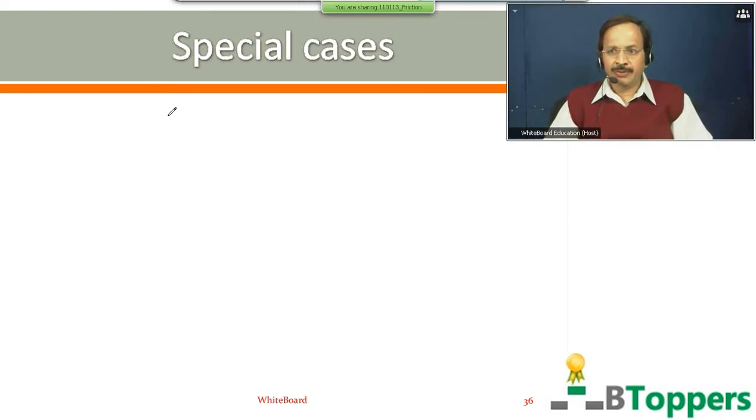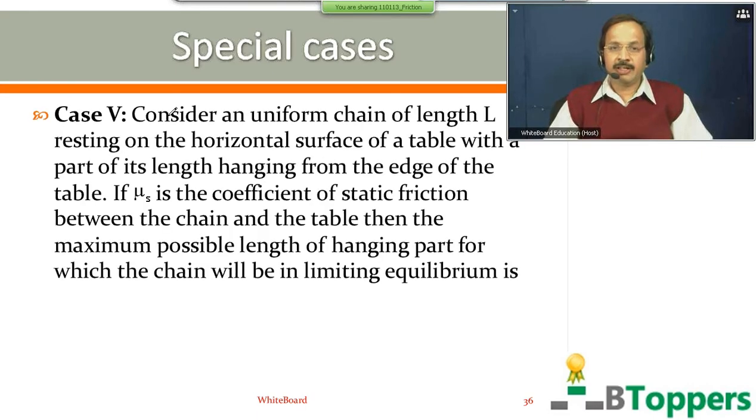Those who want to copy the notes for the case which I have just now discussed, come on, start writing. Case 5. First I have given the conclusion there. Then it will be shown the working for the conclusion which I have just discussed.